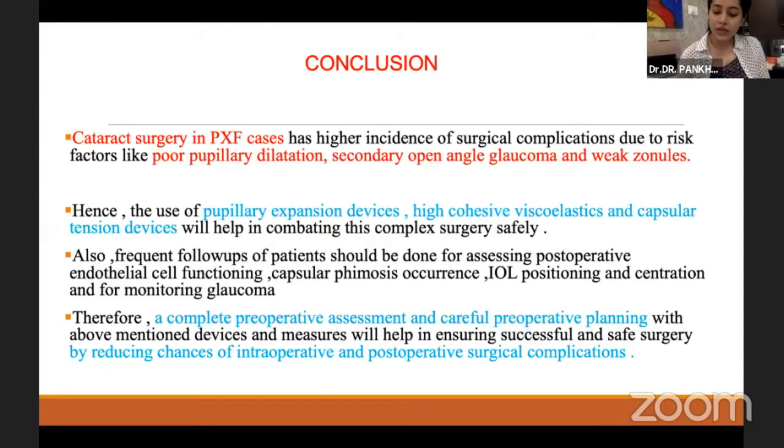Hence, with our study, we can conclude that with thorough preoperative assessment, with the use of pupillary expansion devices, a good viscodispersive device to coat the endothelium, and capsular tension rings, we can combat this complex surgery with minimal intraoperative and postoperative complications, therefore giving a fairly good postoperative visual outcome.